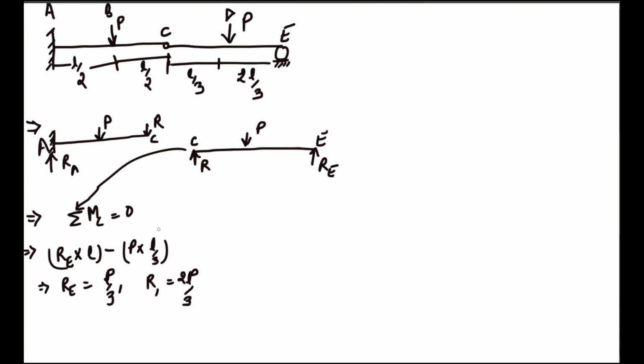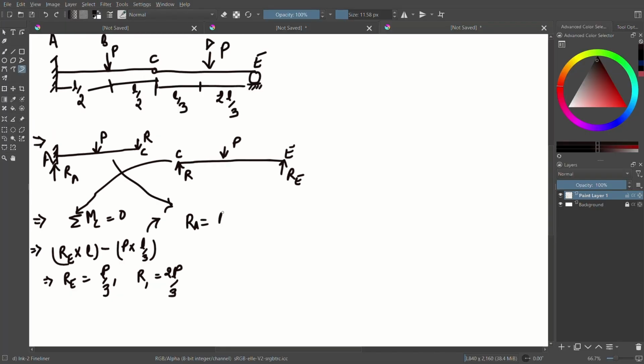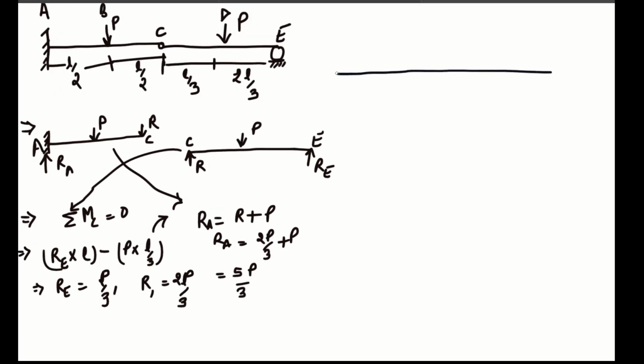Then for this beam, RA is equal to 2P by 3 plus P, that will be 5P by 3. Okay, and at A, the shear force will be positive as the reaction is upward, you can see.